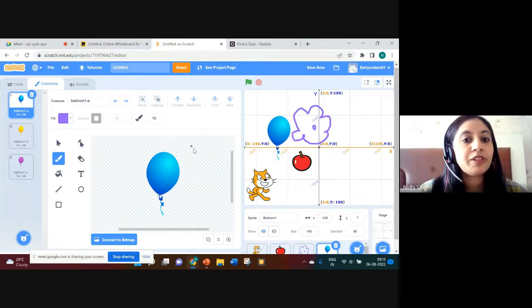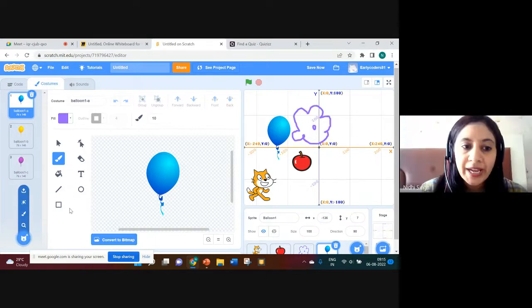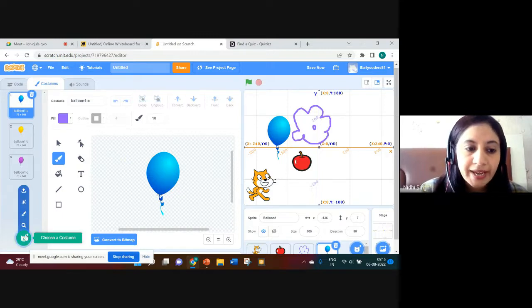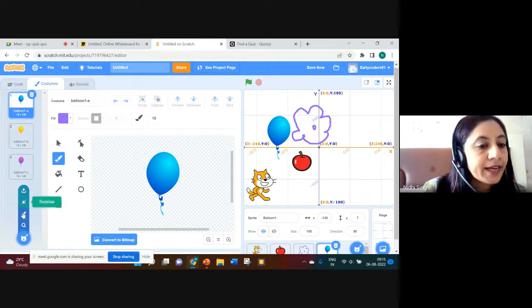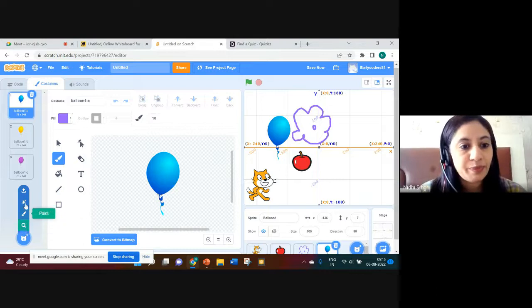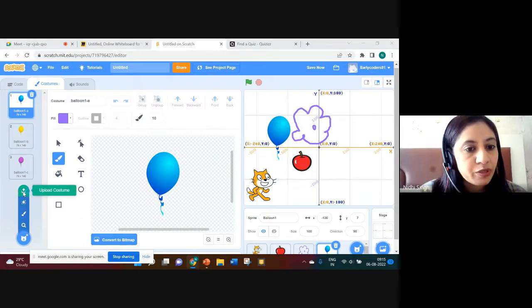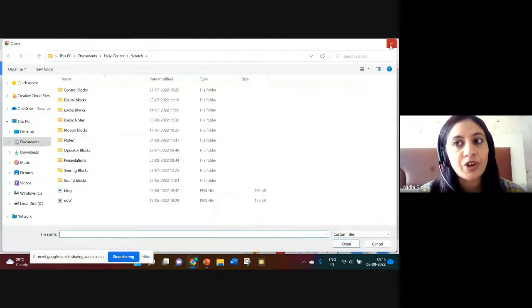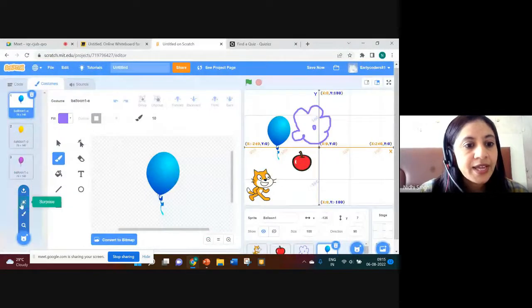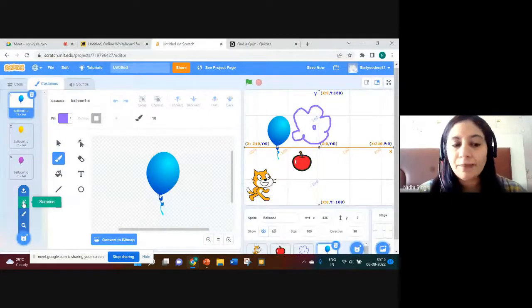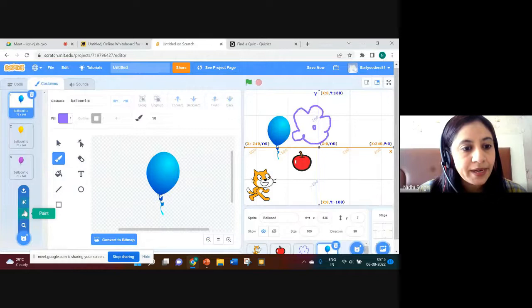This sprite has three costumes: balloon 1A, balloon 1B, and balloon 1C. Now, when you are in this paint editor, you can choose any other costume for this sprite. You can upload a costume if it is there in your drive. This is surprise, it will randomly pick any costume from the library.